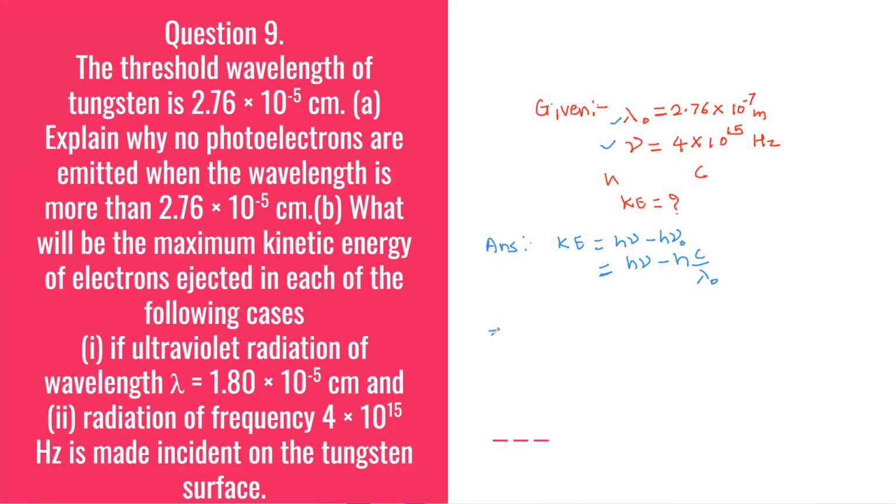Now we'll substitute values. H is Planck constant, it will be given to you, and C is 3 into 10 raised to 8.